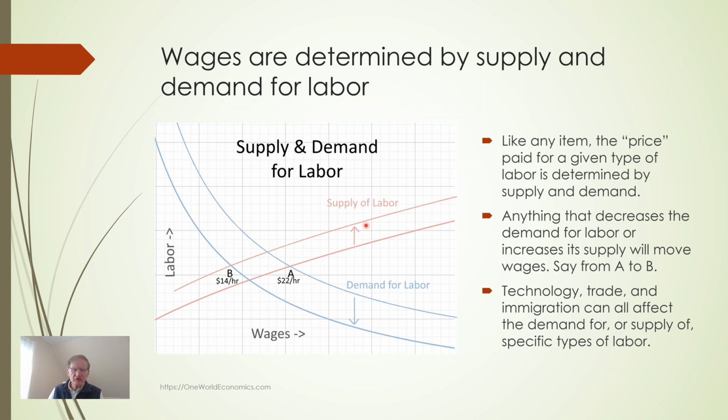Something that might increase the supply of labor, for example, would be immigration. So technology, trade, and immigration can all affect the demand for or supply of labor. We should note that there are supply and demand curves for different types of labor. The one for doctors is different from the one for plumbers, which is different from the one for general labor.